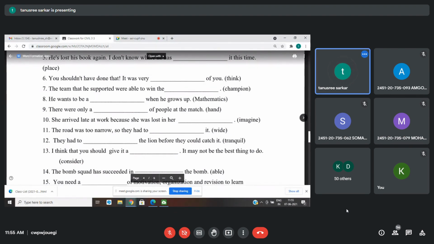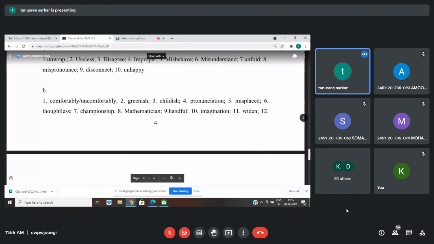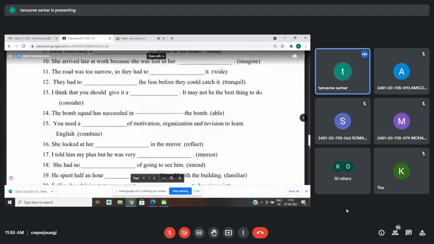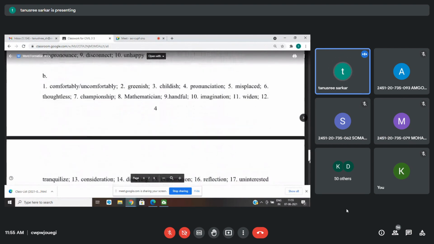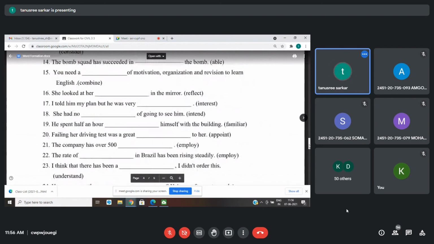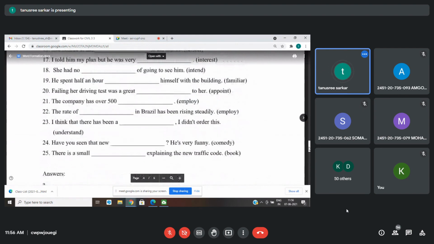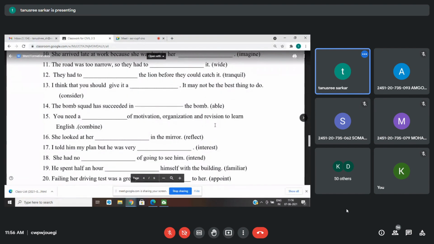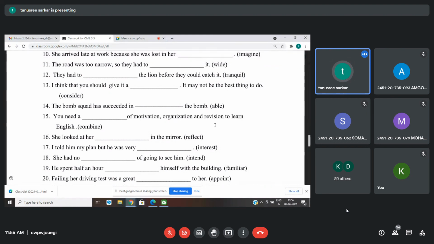See, one thing you need to keep in mind, suffixes doesn't mean that always al, ful, all of that will be there. Even the past tense markers like ed, or the s, all of this you can add there. There won't be any restriction, it can be anything. So here we can see tranquilize has been given. Your answer is right. Yes, they had to tranquilize.